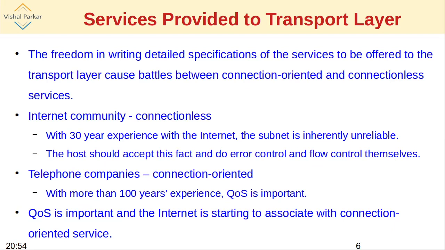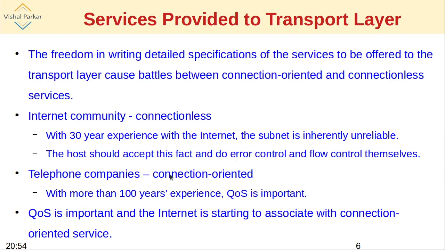As we've just seen, the subnet is inherently unreliable. Routers can fail, the transmission lines may be cut, their capacity may be exhausted, there may be some attacks or whatever. The subnet is inherently unreliable. We cannot guarantee. That's why in the case of connectionless, the host should accept this fact, and to assure the quality, error control and flow control should be done by the hosts themselves.